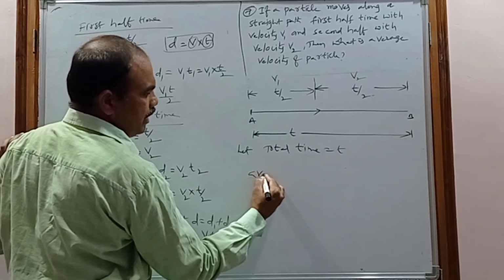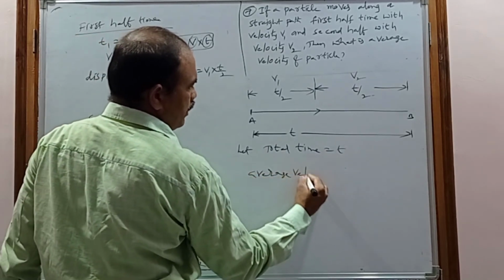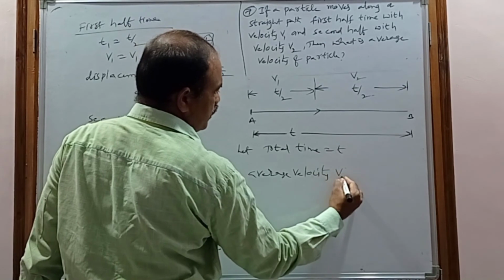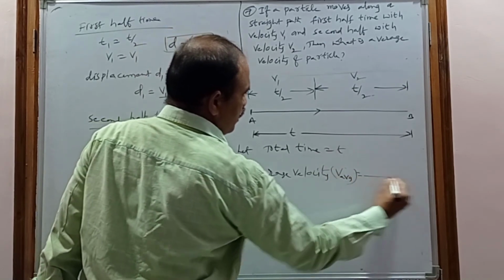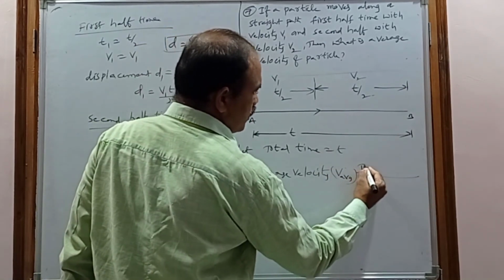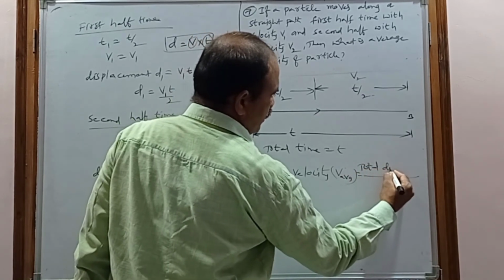So then what is the average velocity? The average velocity, v bar, is total displacement by total time.